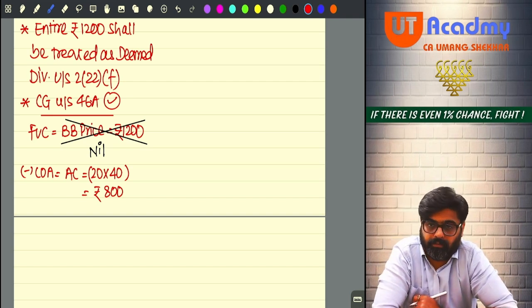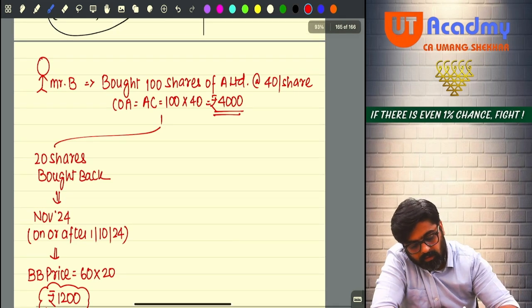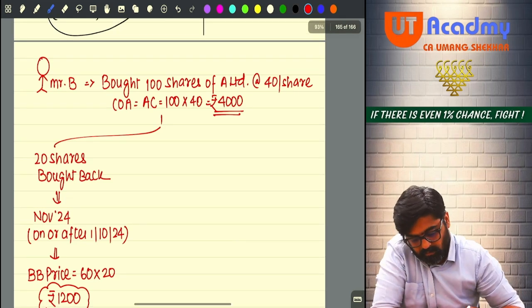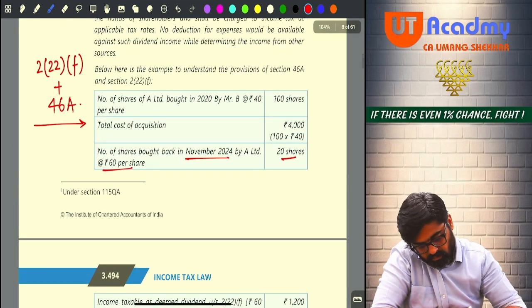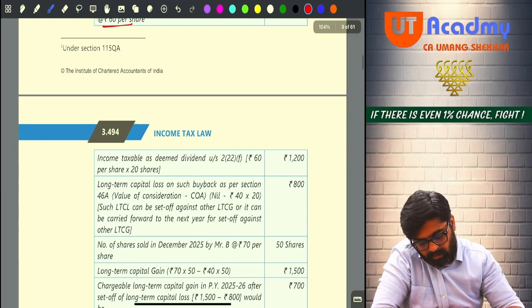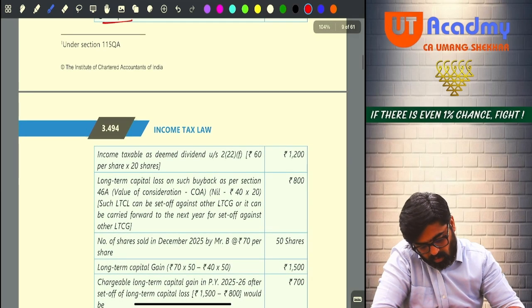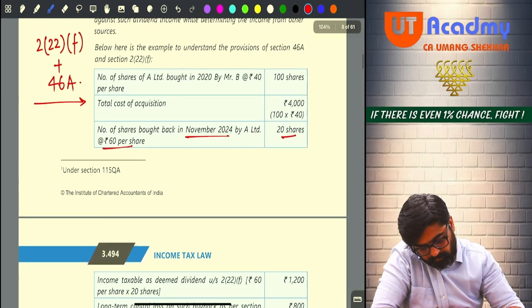Capital loss. Now this loss is long term or short term? Long term. Why? These shares you acquired in, when did you acquire? Date of acquisition is not given.